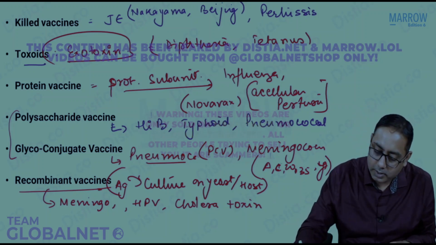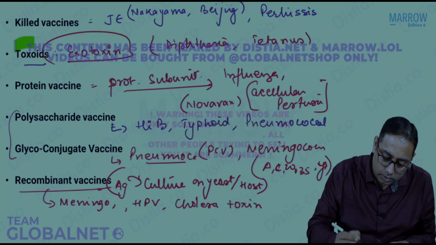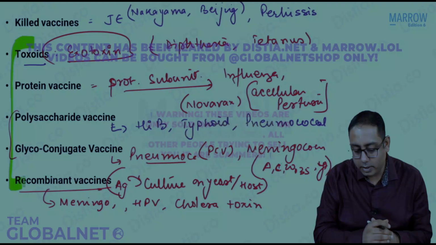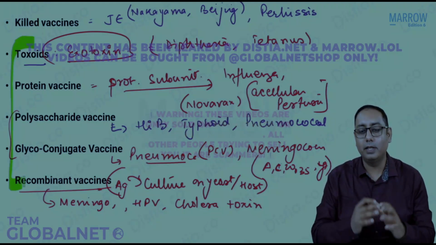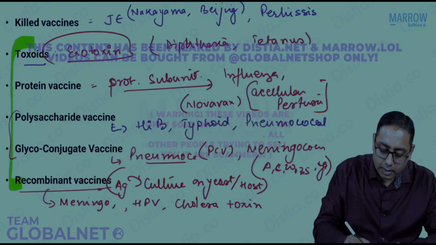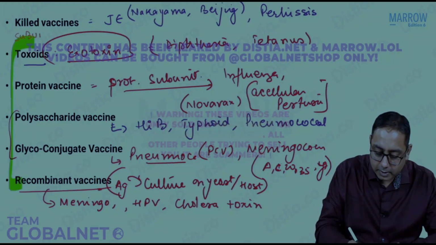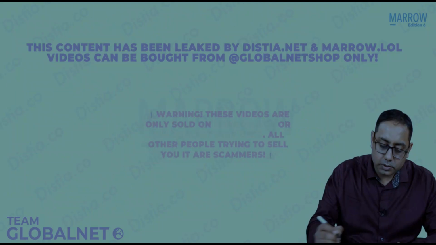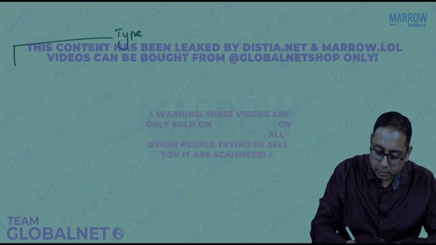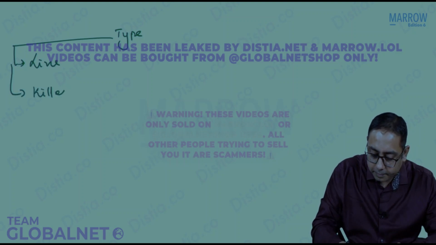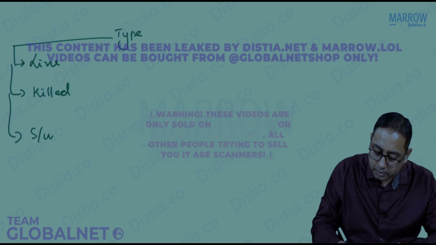Please note that the toxoids, the proteins, the glycoconjugate vaccines, the polysaccharide vaccine, and the recombinant, they all are types of subunit vaccine. So just to summarize, the types of vaccine could be a live vaccine, a killed vaccine, or a subunit vaccine.